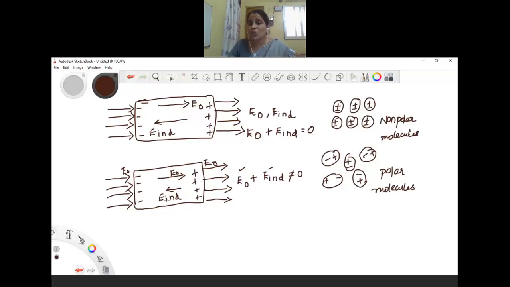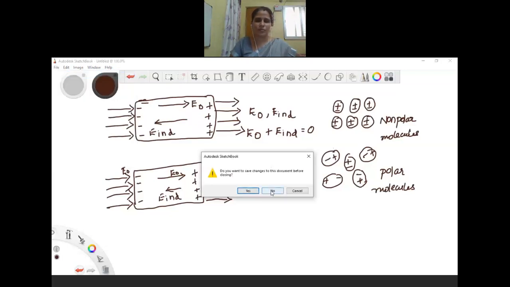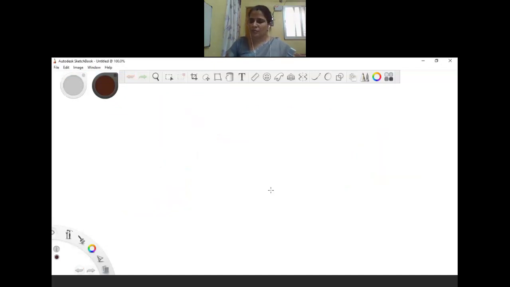Now let us see what will happen when non-polar molecules are placed in an external electric field and when polar molecules are placed in an external electric field. So now let us assume, here we are going to place the non-polar molecules.